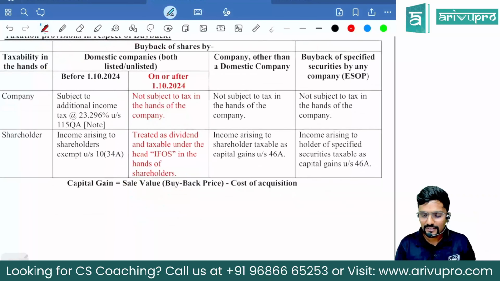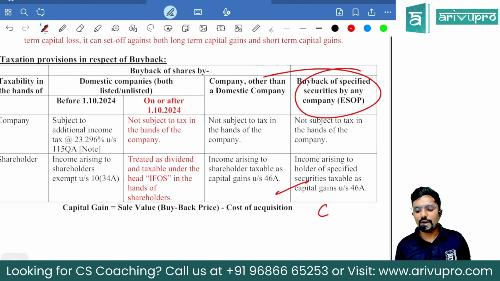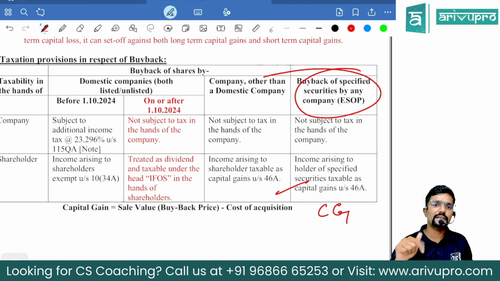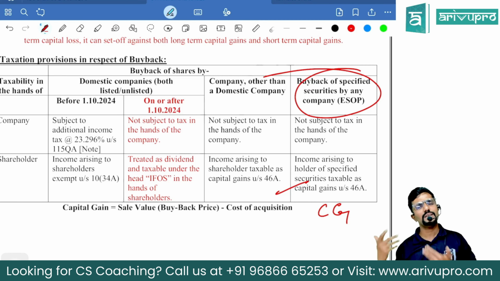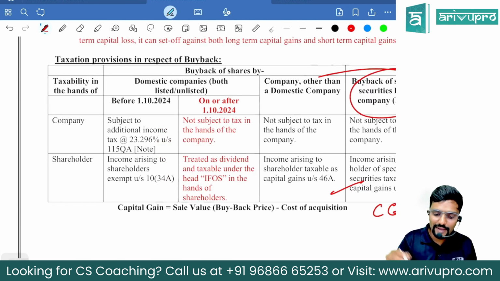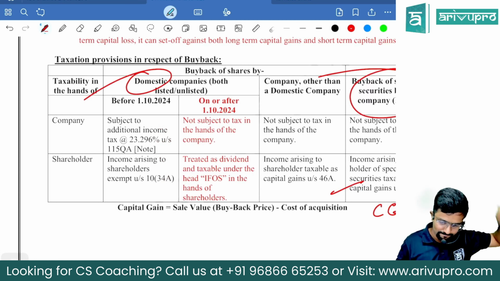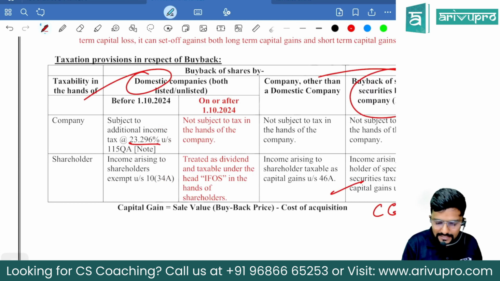Okay? Yes. Sir, if it is a buyback of ESOP shares by any company, who should pay tax, sir? Shareholder. For whatever capital gains income the shareholder has, he will pay the tax, whether short term or long term. Should the company pay tax? No, sir. Next. Sir, if it is a buyback of shares by a domestic company, whatever was already there, who is liable to pay tax, sir? Company.